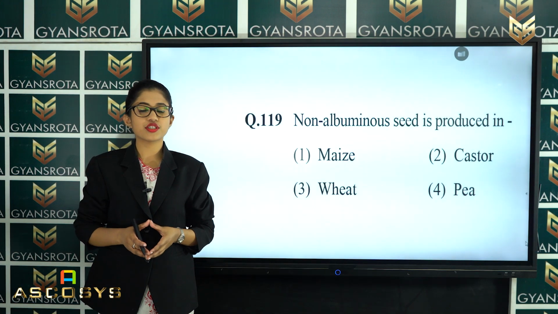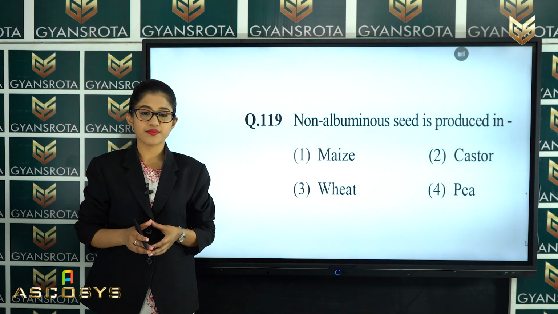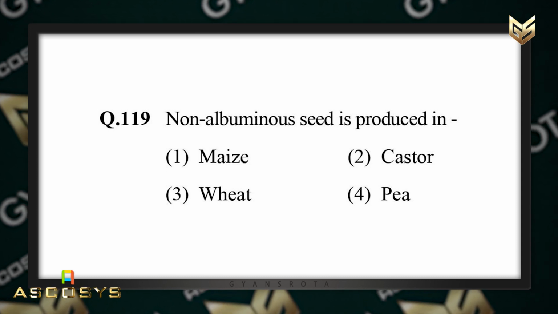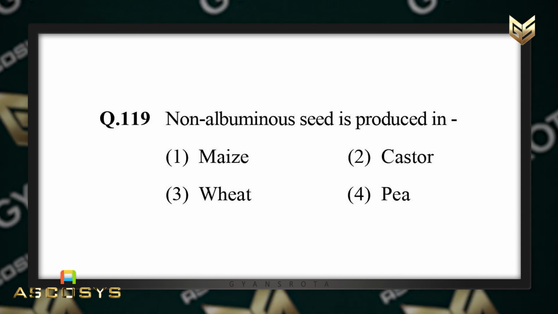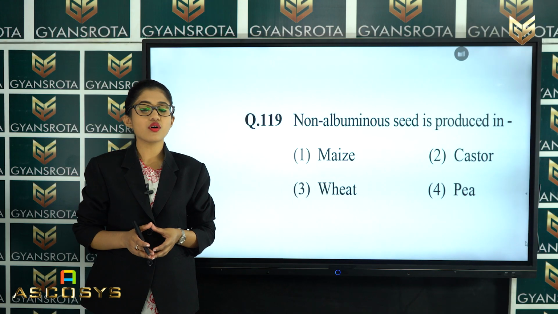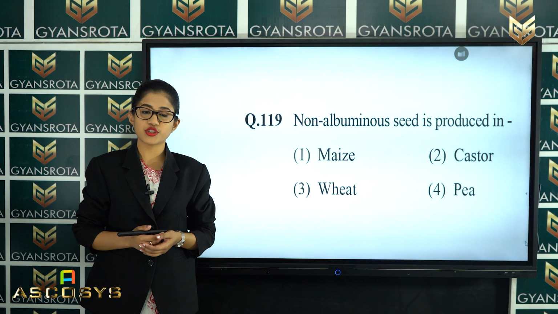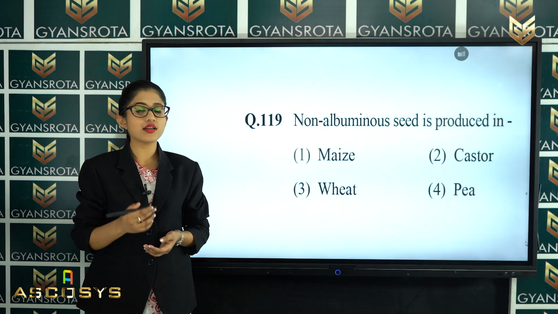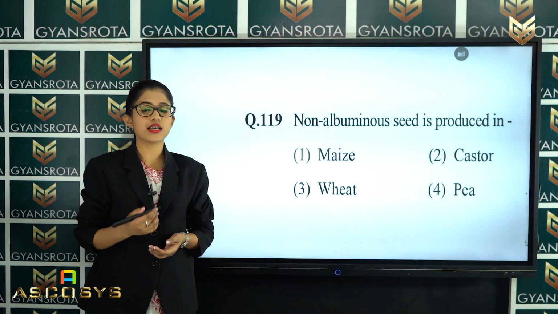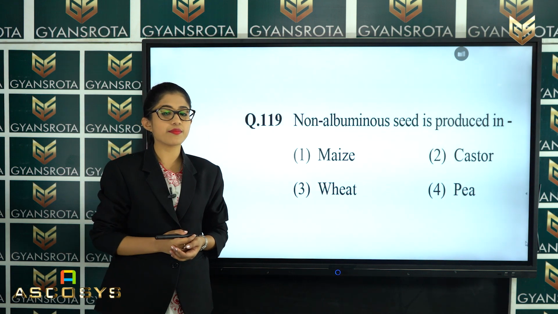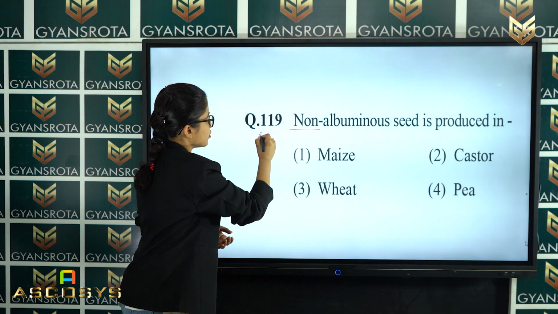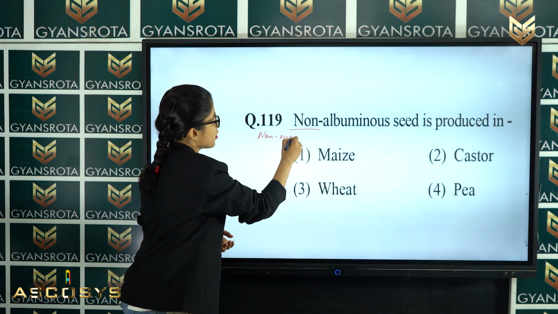Now, the next question is question number 119. Non-albuminous seed is produced in maize, castor, wheat or pea. This question is from the chapter Sexual Reproduction in Flowering Plants. So, non-albuminous seed means non-endospermic seed.